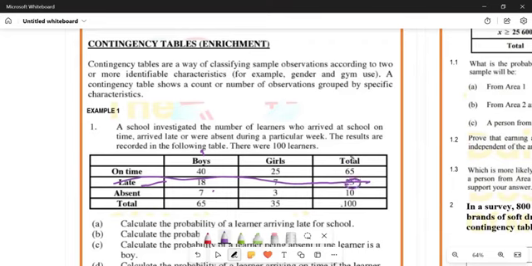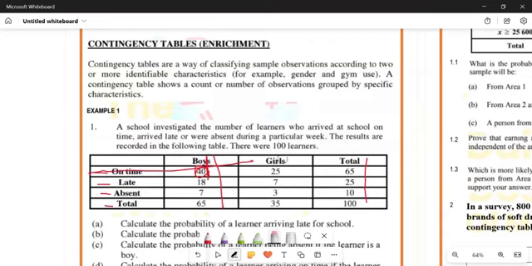How many females does the school have? How many girls does the school have? The school has 35. They have 35 girls. Okay.